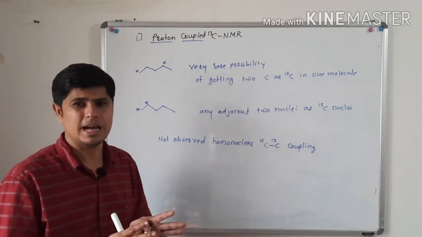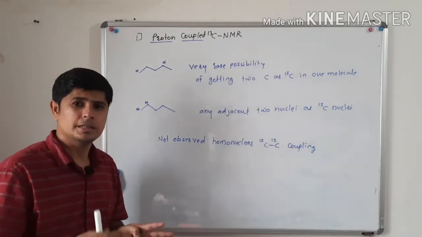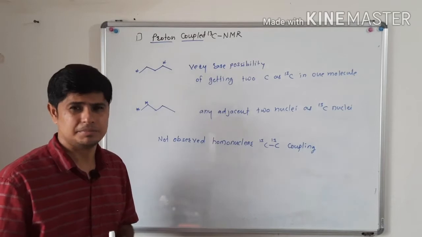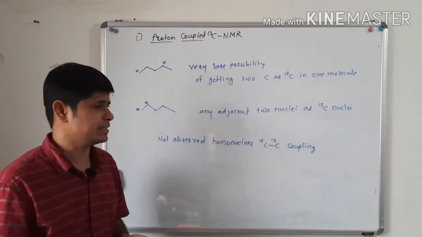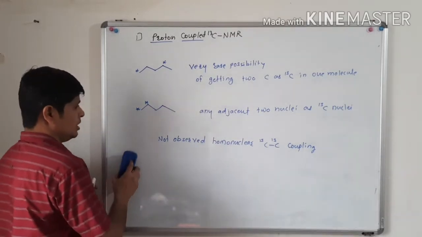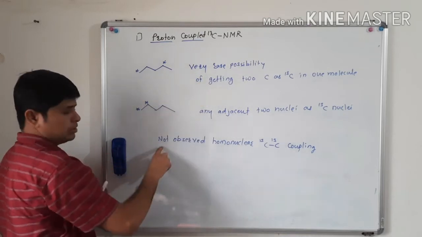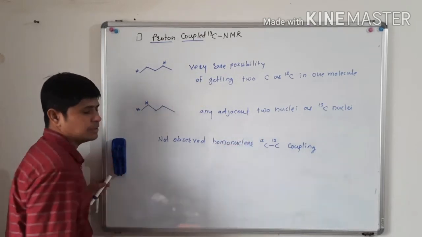Because of that, carbon 13 NMR has developed in very vast ways, to a big stage. So now you can understand why there is no homonuclear carbon-carbon coupling.